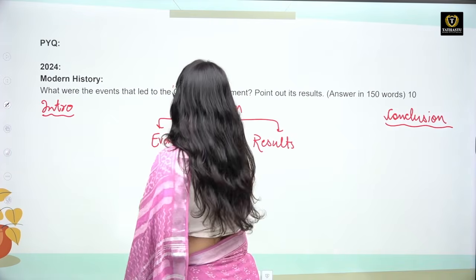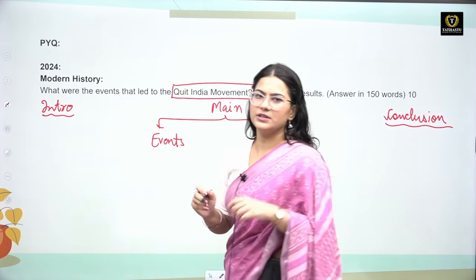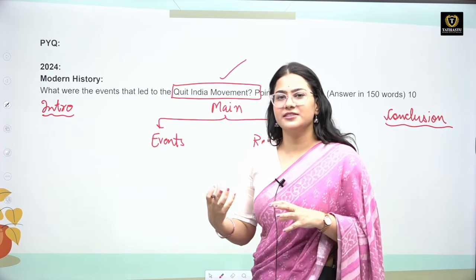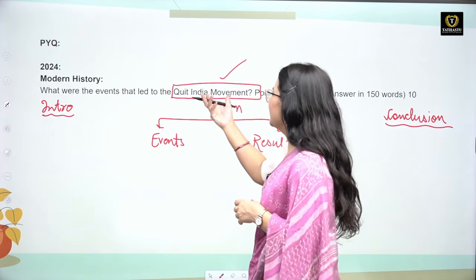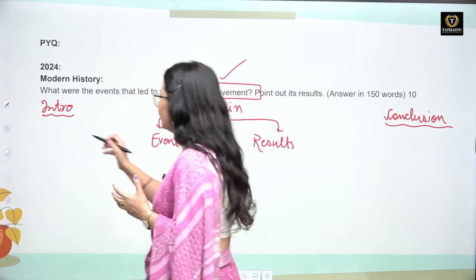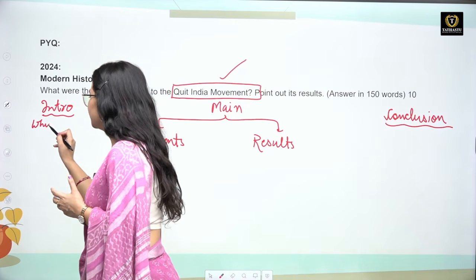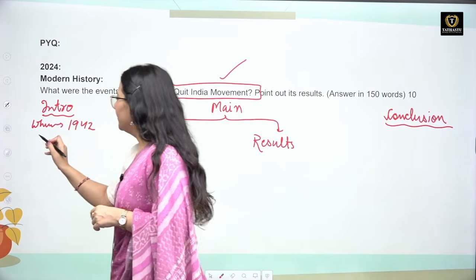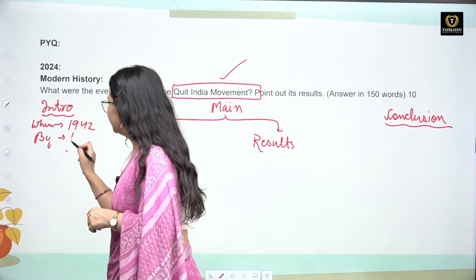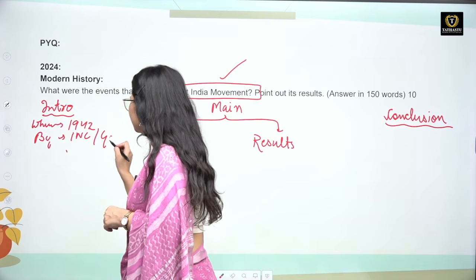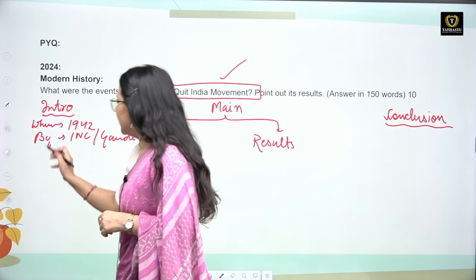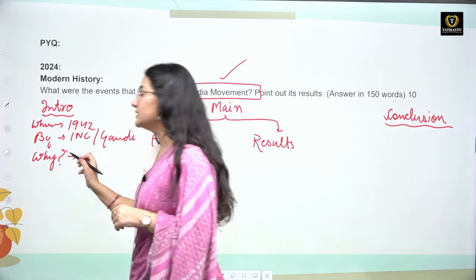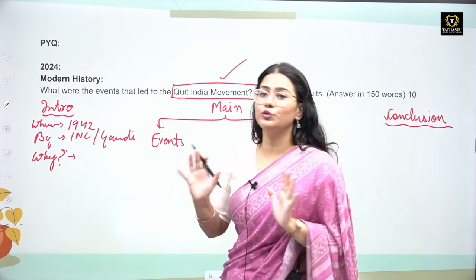Again, because the major theme of this particular question is the Quit India movement. So the UPSC is asking you about the events and the results, but here in introduction, you can briefly explain when Quit India movement was launched by our national leader. So Quit India movement was launched in August 1942 by, you can say, either Indian National Congress, or you can mention it was led by Gandhiji. And why was this movement launched? This movement was launched to end the British rule in the country.